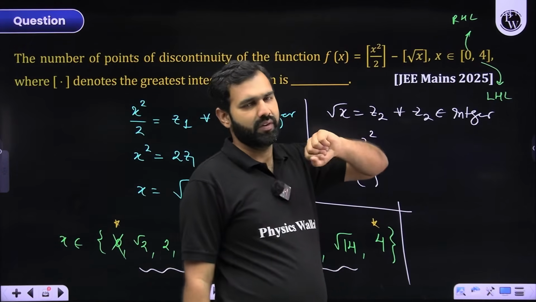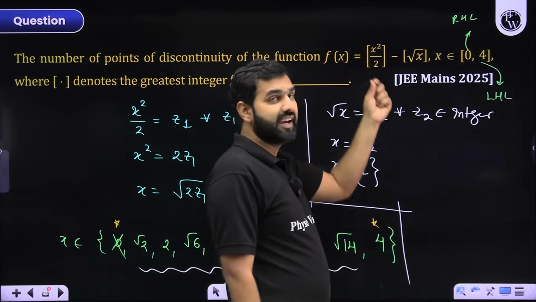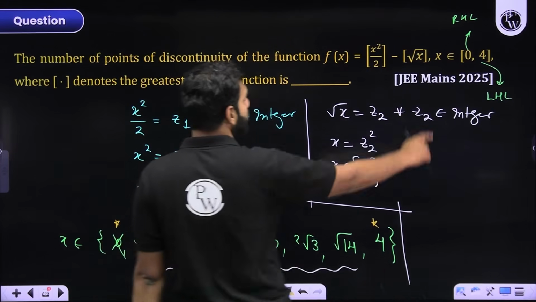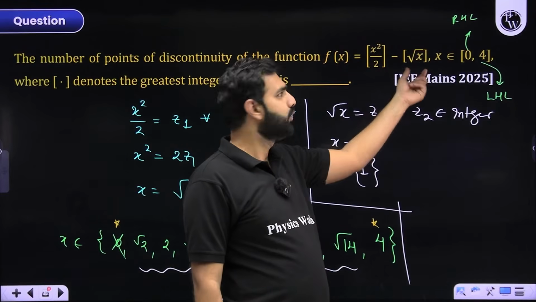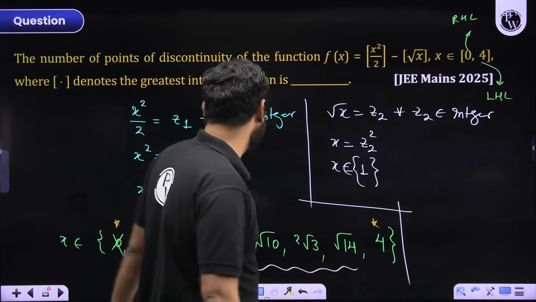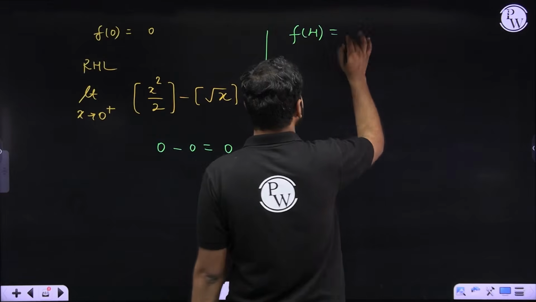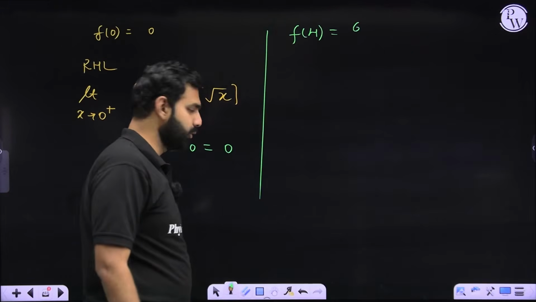16 by 2, 16 by 2 is 8. GIF of 8 is 8. And that is what? 4. Square root of 4 is 2. GIF of 2 is 2. So 8 minus 2 will be 6. So f of 4 without any hesitation can be said to be 6.